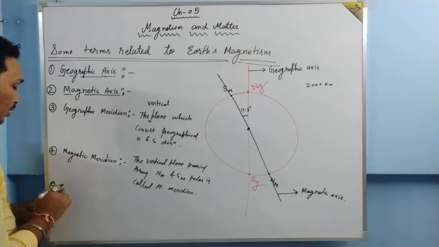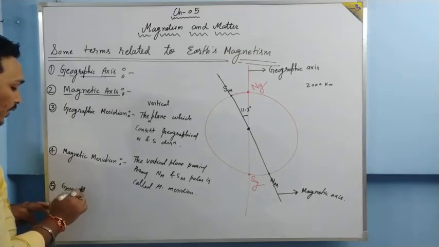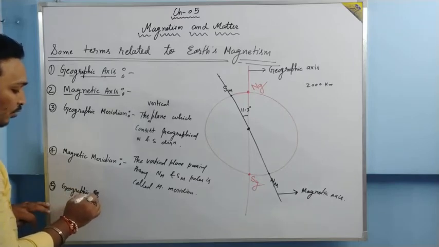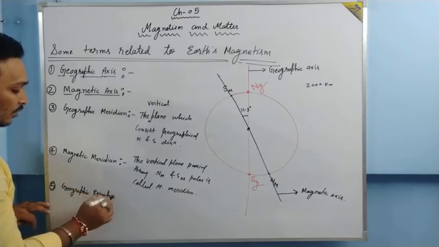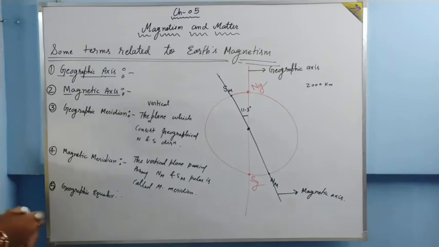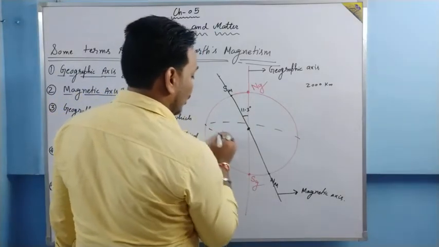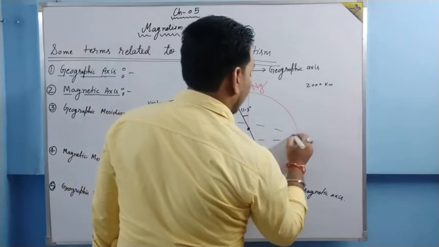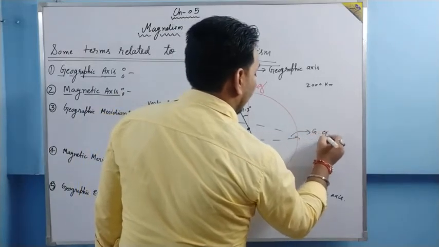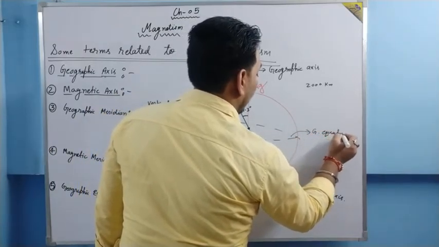Next thing we need to understand is the geographic equator, that you all know. The great circle on the earth which divides the earth into two equal halves is called the geographic equator. This is your geographic equator, right?